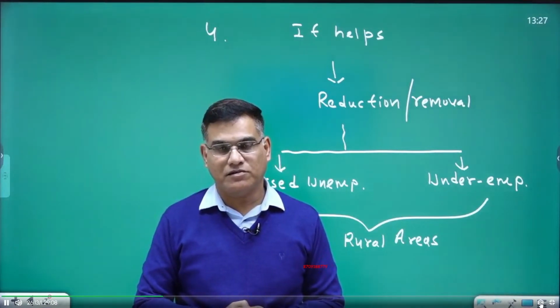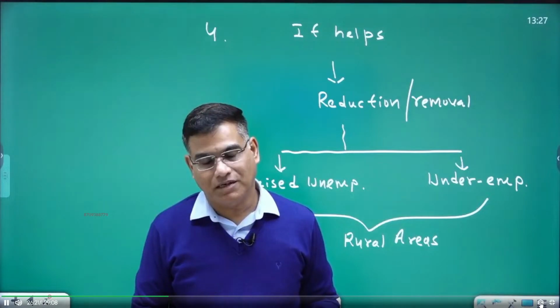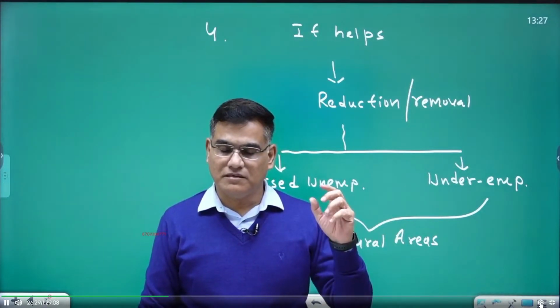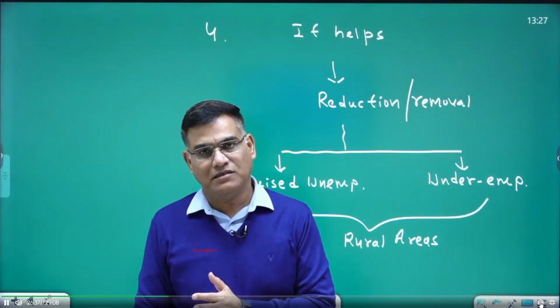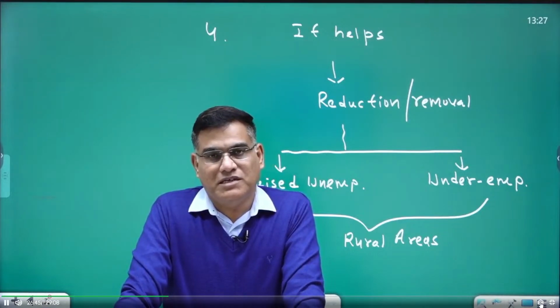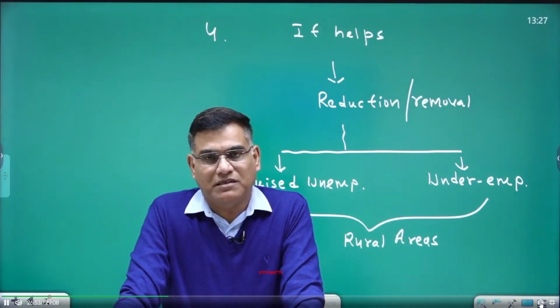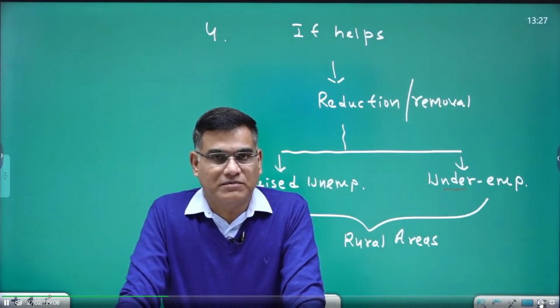All things are there in your notes. I taught you how to infer about zero marginal productivity, how to infer about negative marginal productivity. But people are working without any use, you can say. And why do they do this? They may not know perfect mathematics, which we did in our unemployment chapter, where I gave a mathematical presentation to explain what we mean by zero marginal product and negative marginal product. That perfectness is not in the routine life of rural people. They cannot do mathematics like we did in our class.